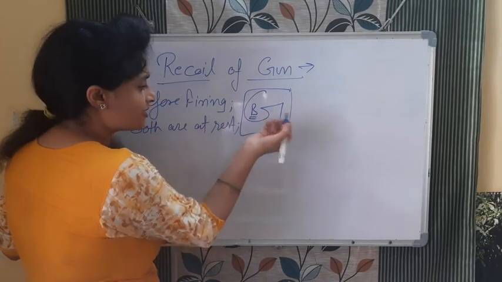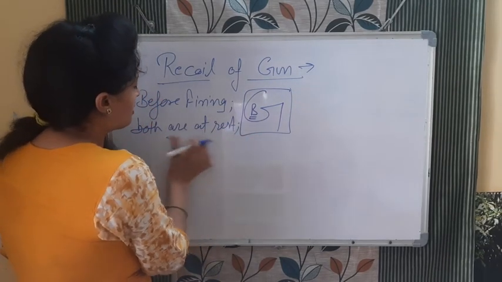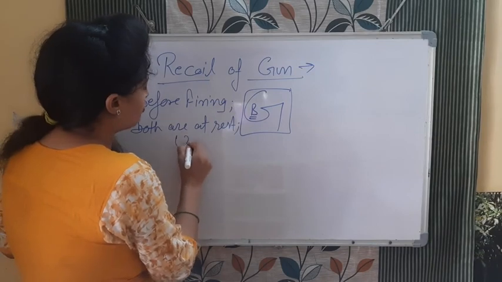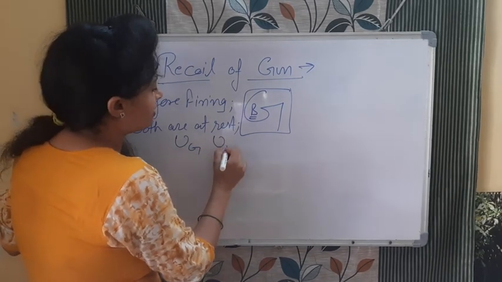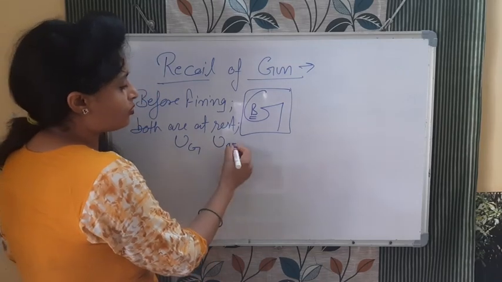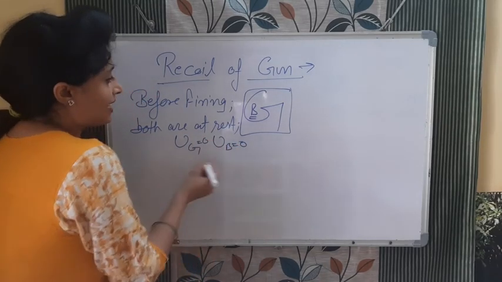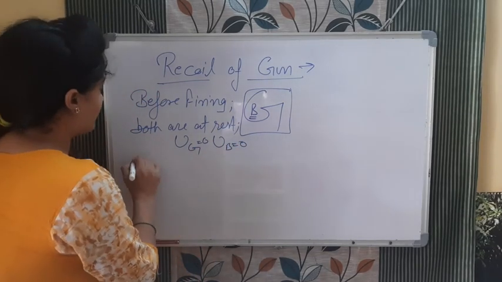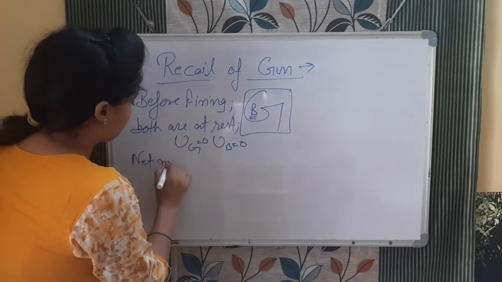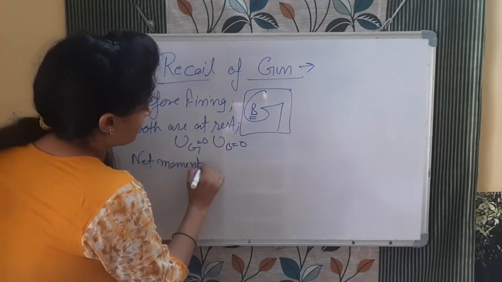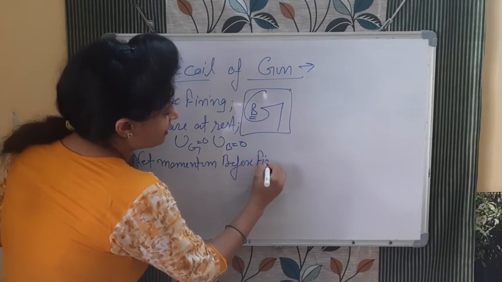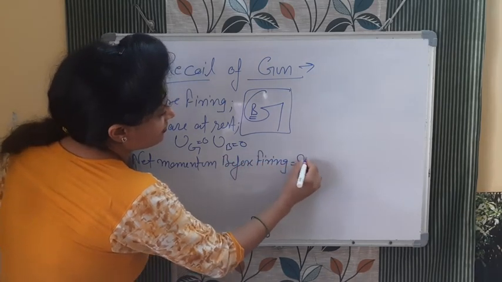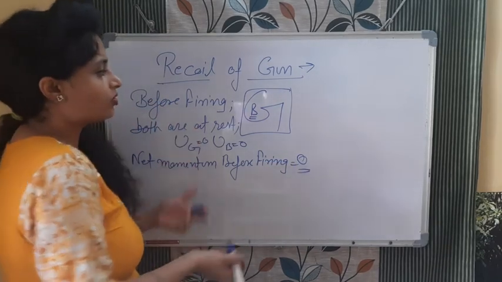Gun as well as bullet दोनों रेस्ट पे हैं. So अगर हम लोग उनका वेलोसिटी लिखेंगे, ug means initial velocity of gun and ub means initial velocity of bullet. Both are what? 0. So जो net momentum होगा before firing, what is that? That will be 0.